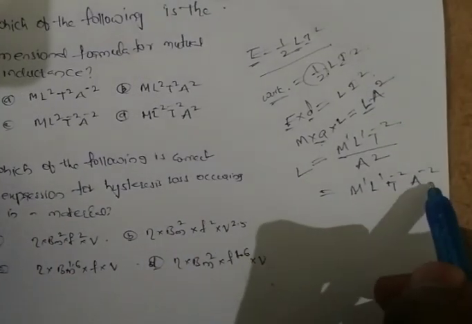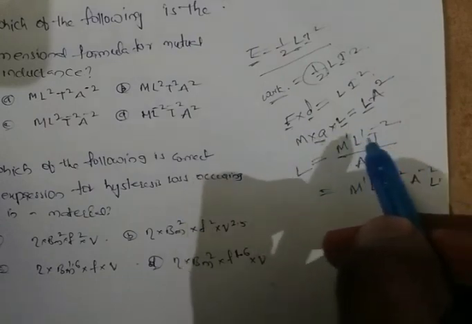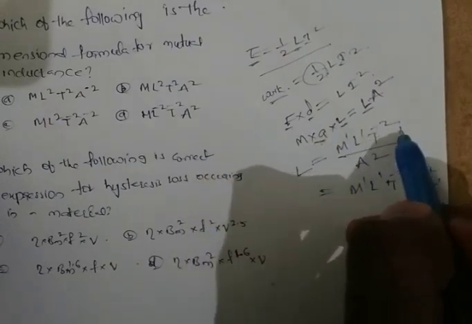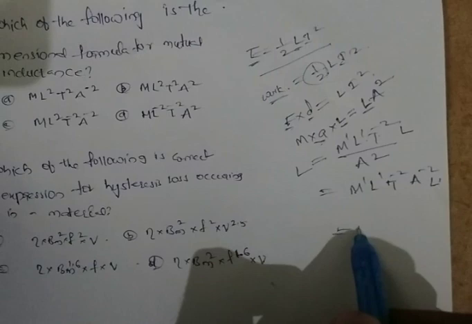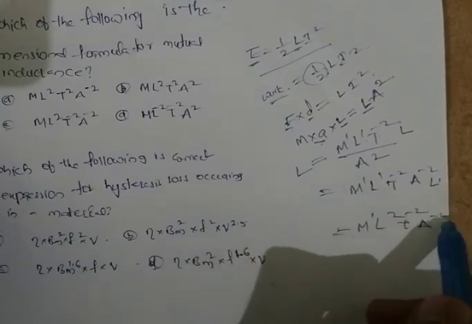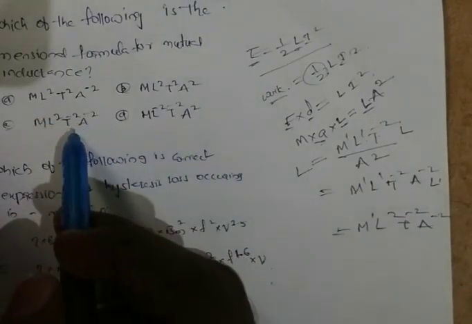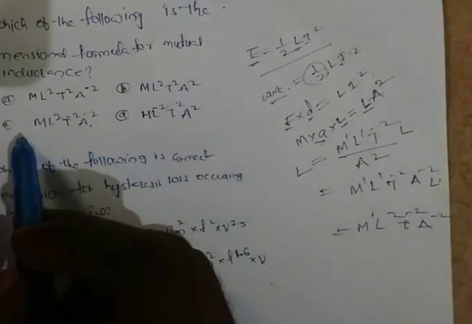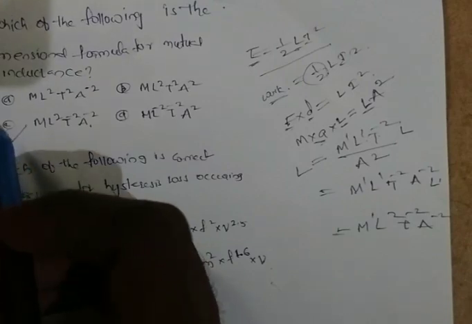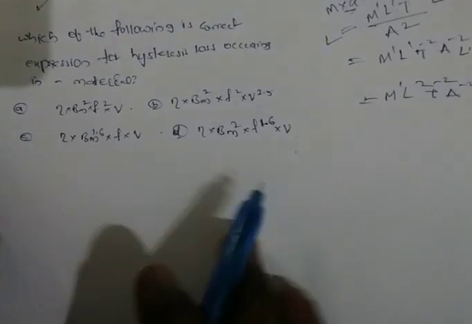Here another L is there, acceleration is L1 T minus 2, so that is equal to M1 L2 T minus 2 A minus 2. So this is the correct answer. Option C is the correct answer. And move on to the next question.